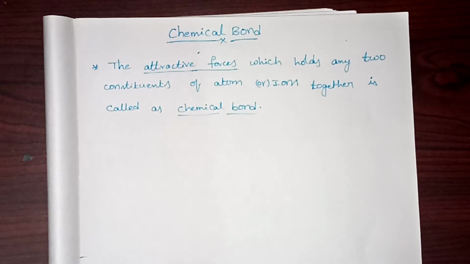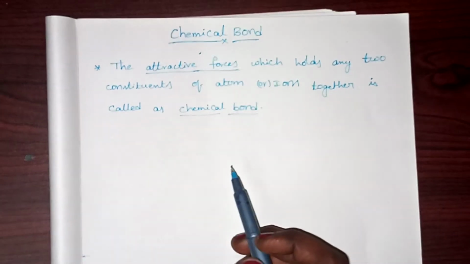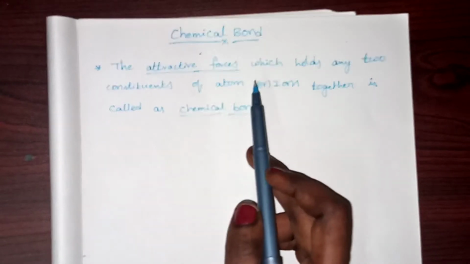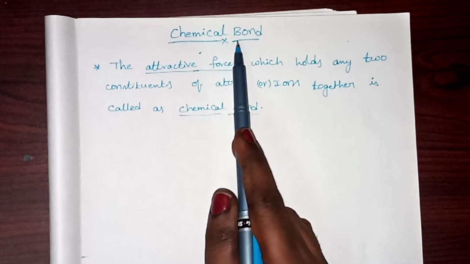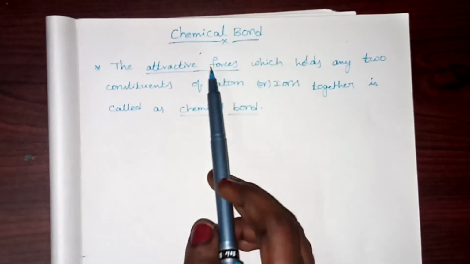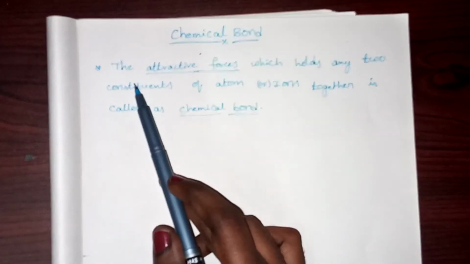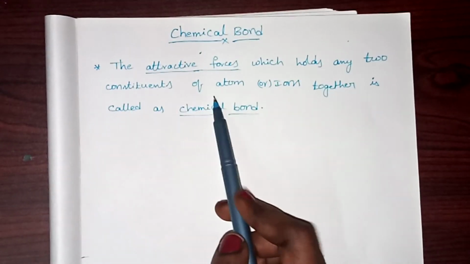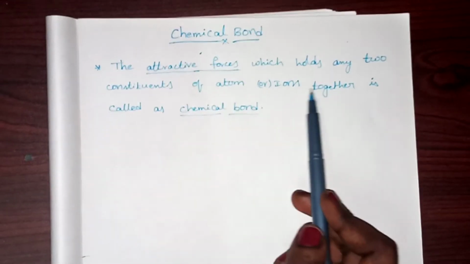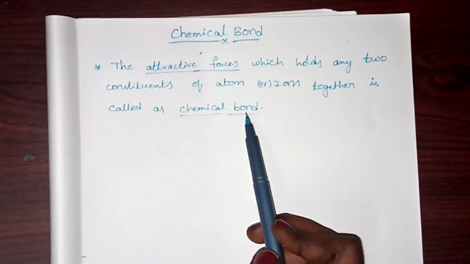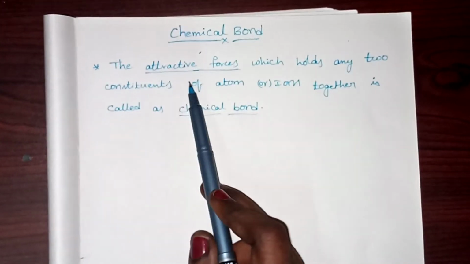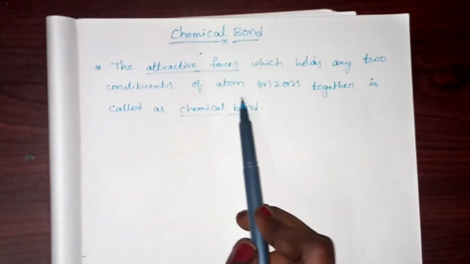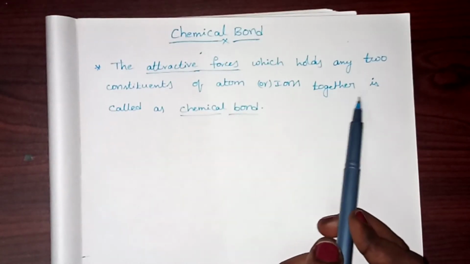Okay, so today in this lesson we will be talking about a very important topic in chemistry, that is chemical bond. So what does a chemical bond mean? The attractive forces which hold any two constituents, atoms or ions, together is called a chemical bond.